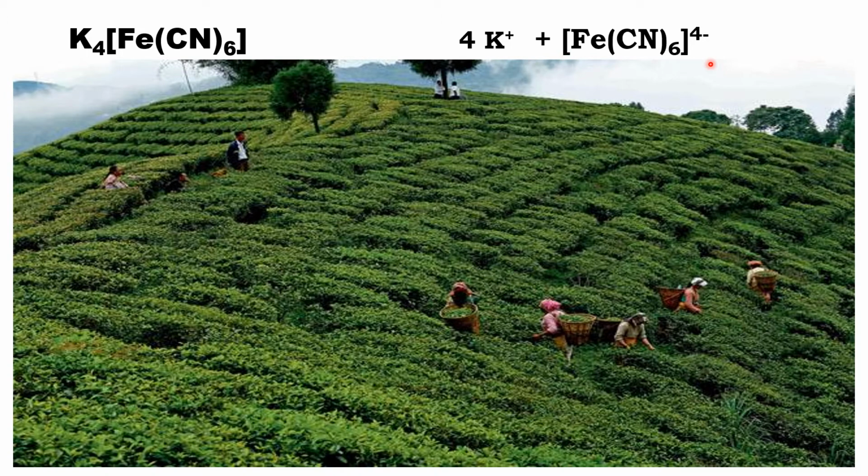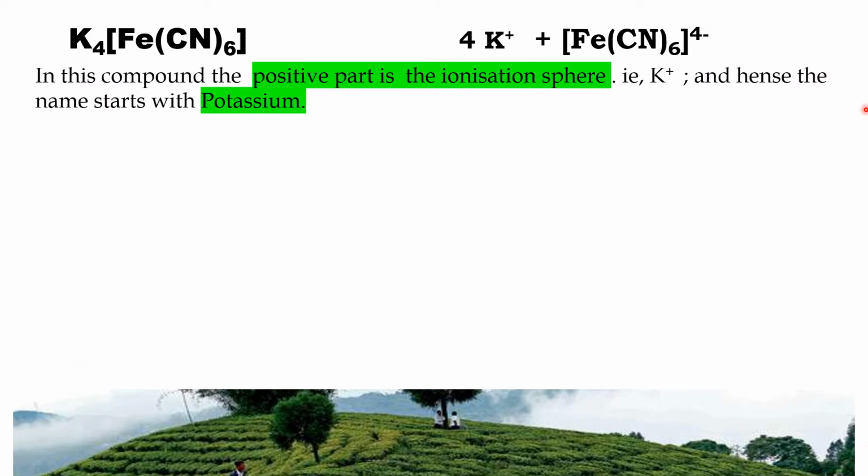According to IUPAC rules, we have to name the positive part first, then the negative part. In this compound, the positive part is the ionization sphere, so I name it as potassium. Since potassium is the ionization sphere, I need not mention how many ions are there because we don't give importance to the ionization sphere. So just name the positive part, that is potassium.